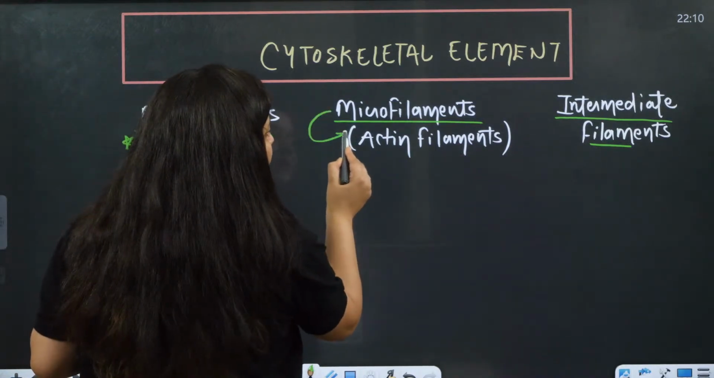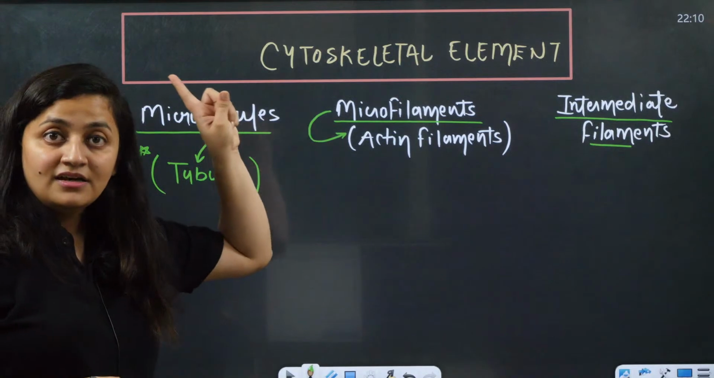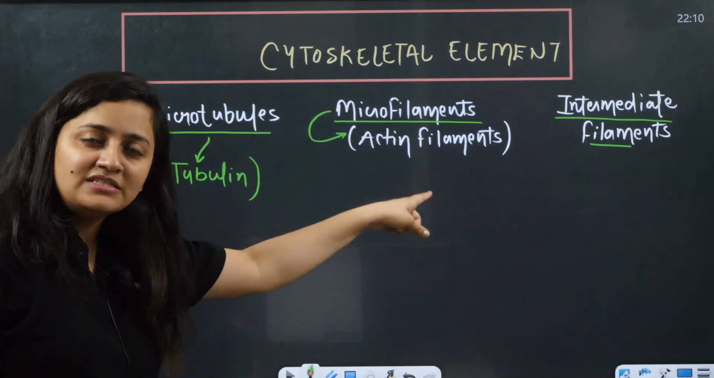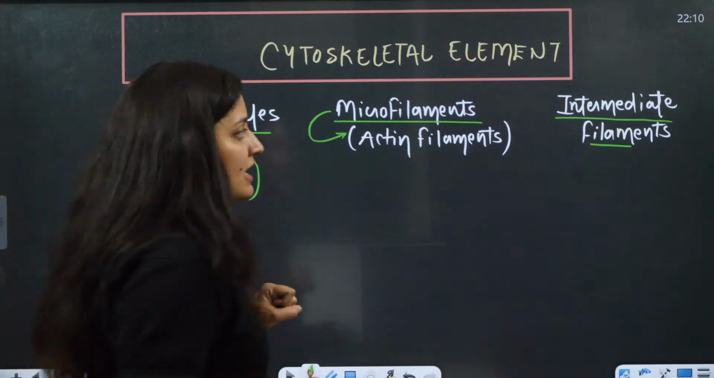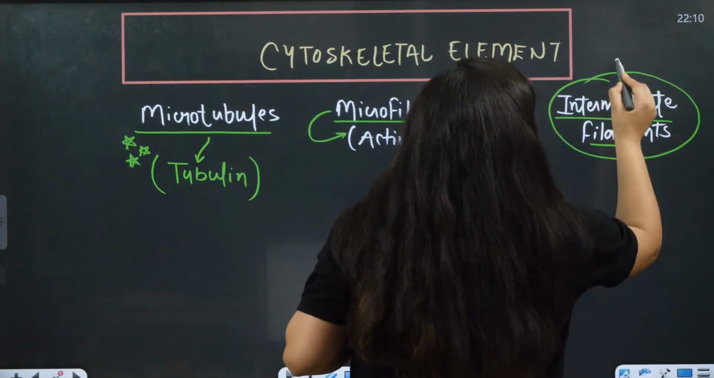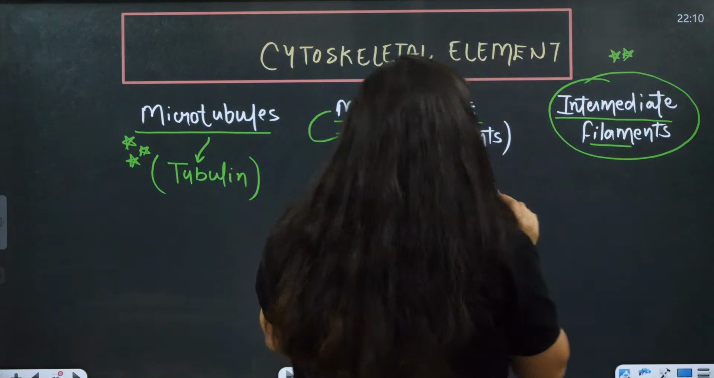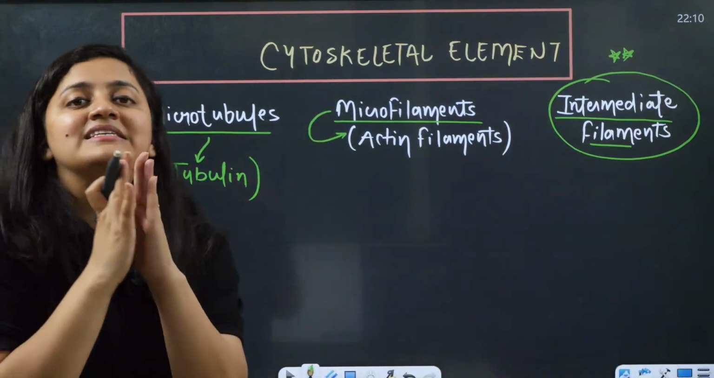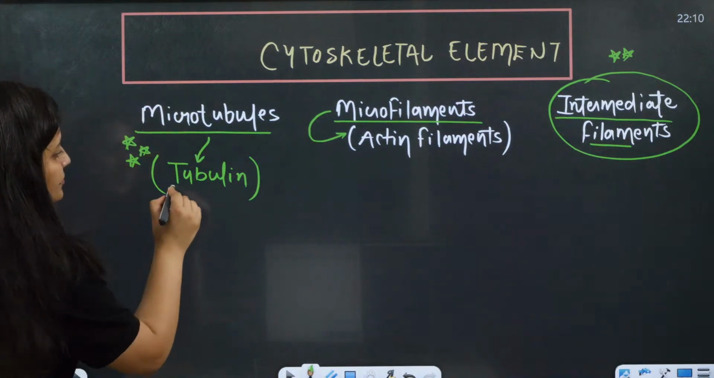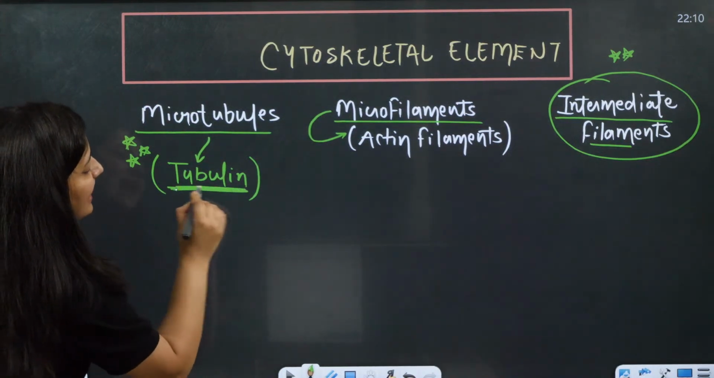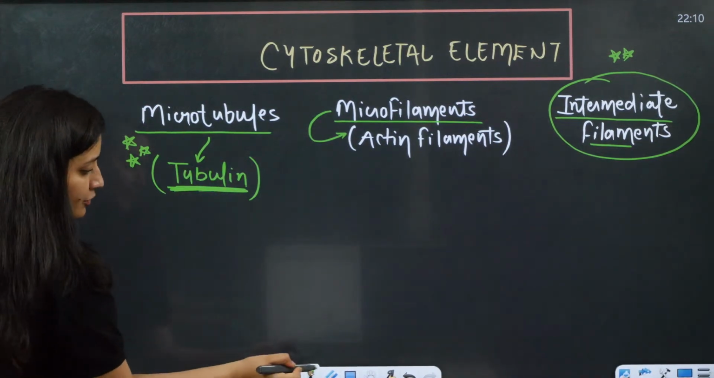Now when it comes to the microfilaments, remember actin. In the case of muscles also we discuss actin, myosin, an example of microfilament. And then comes the intermediate filament. So basically it is as per the size. Like when you talk about microtubules, as I said, it is tubulin protein.